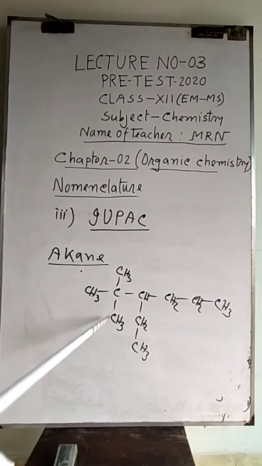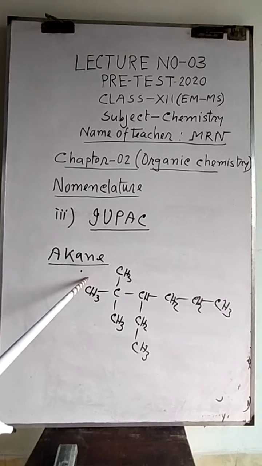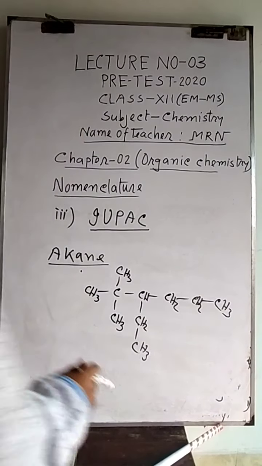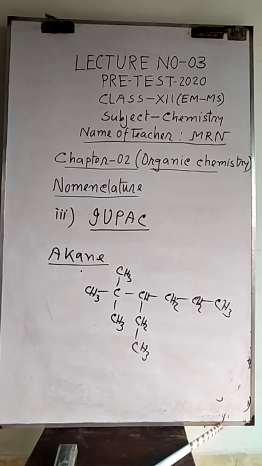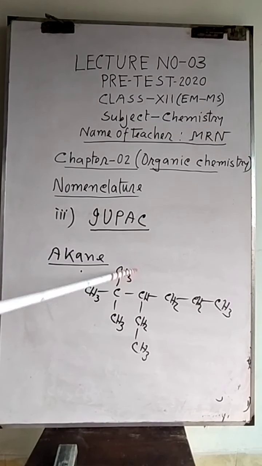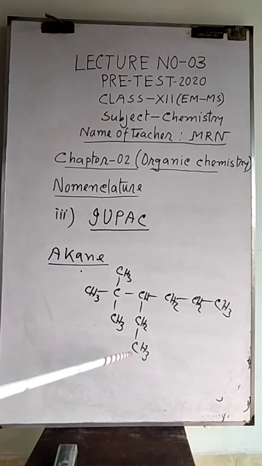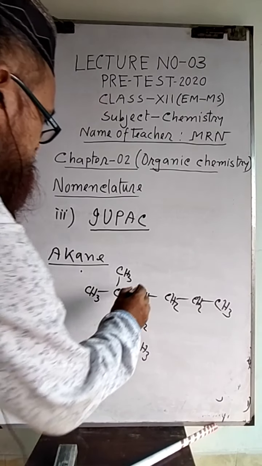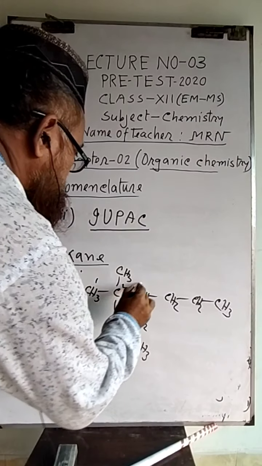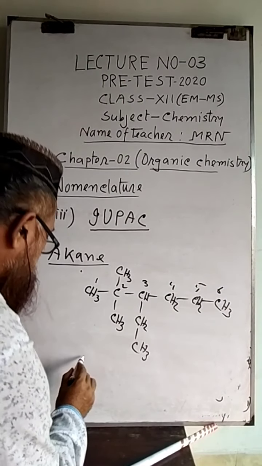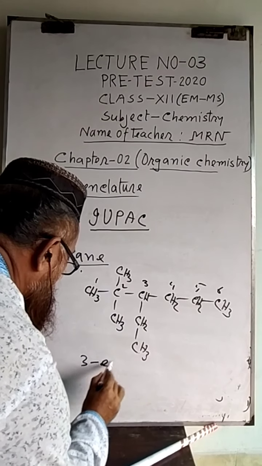Now the branches are near to this end, so this one is first, second, third, fourth, fifth, sixth. Now we are getting two kinds of branch. Which branch will be written first? Alphabetical order. The names of the branches are methyl and ethyl. Alphabetically ethyl is coming first, so the name of ethyl should be given. Now its position is 3: 1, 2, 3, 4, 5, 6. Now it will be written 3-ethyl,